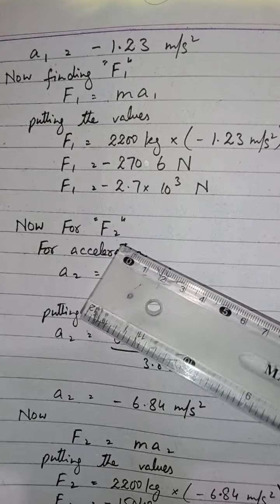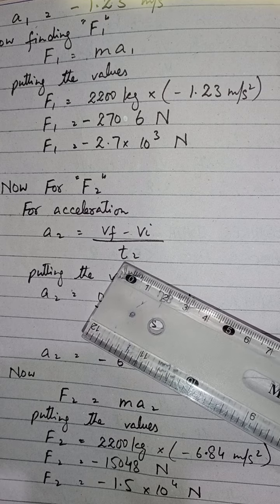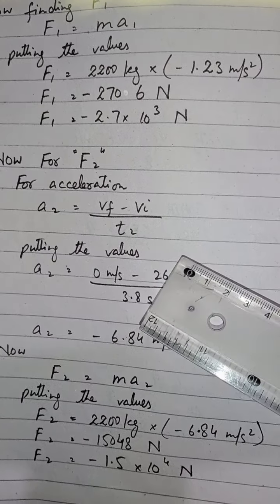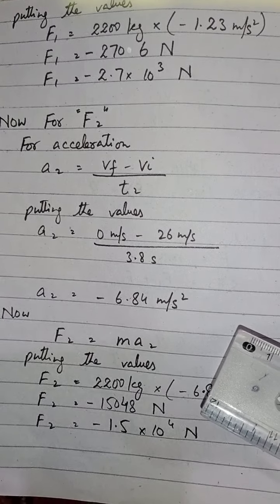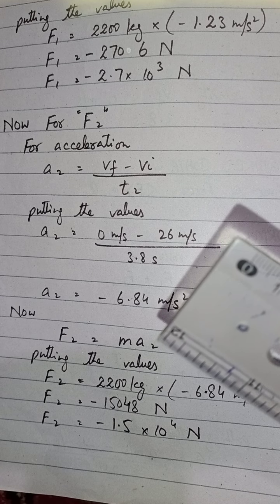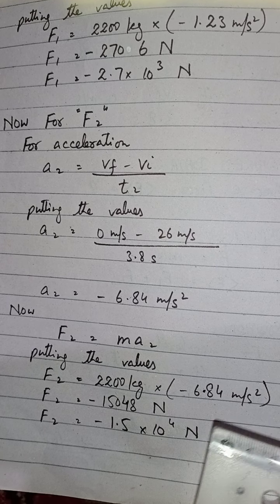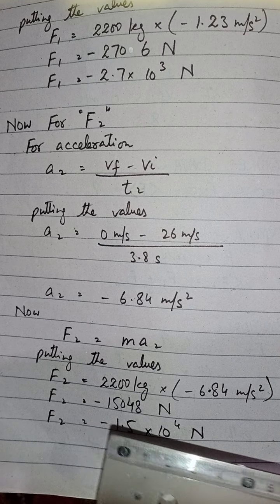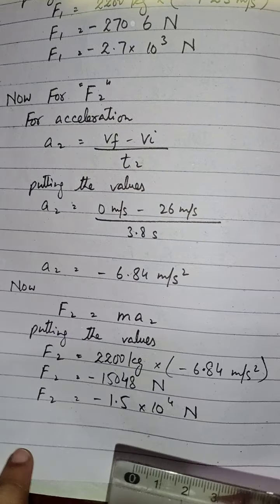Similarly, we find F2. For acceleration, we have the same formula, Vf minus Vi divided by t. Now here we put the value of T2, that is equal to 3.8 second. By simplifying these values, we get minus 6.84 meter per second square. Now putting this value of A2 in the main formula, we get 2200 into minus 6.84 meter per second square. By multiplying these two values, we get 15,048 Newton, and converted into standard form, we get 1.5 into 10 to the power 4 Newton.